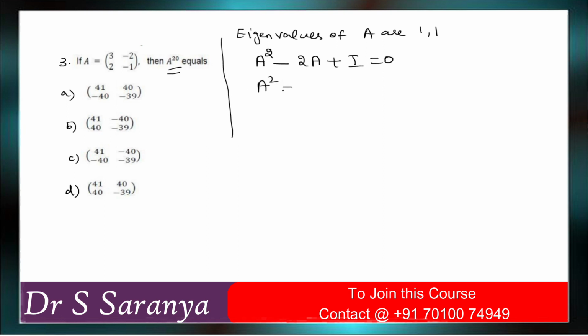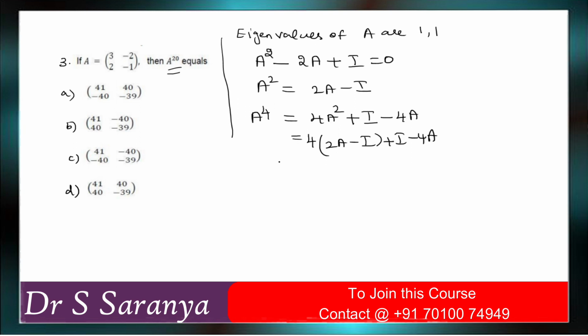So based on this information, A squared is equal to 2A minus I. Suppose again you want to find A to the power 4, that means 4A squared, then plus I, then minus 4A. Again, in place of A squared, you substitute the value 2A minus I, plus I minus 4A, which is equal to 4A minus 3I.